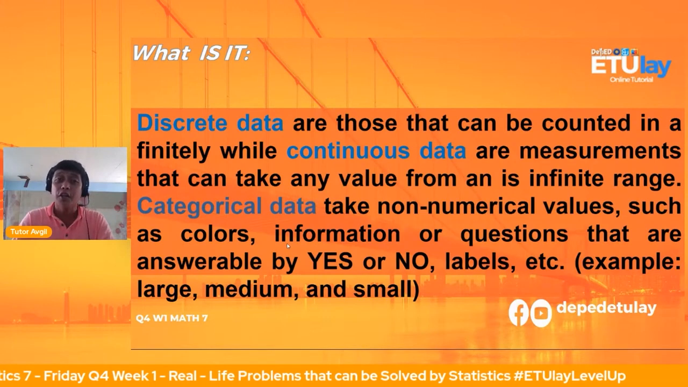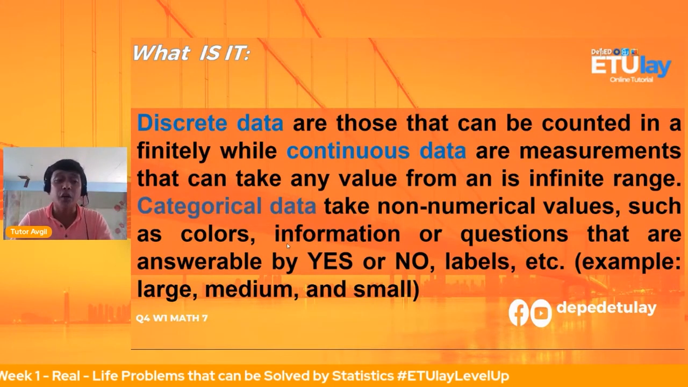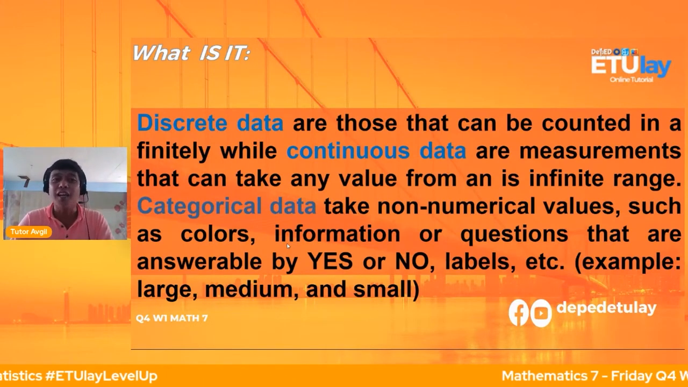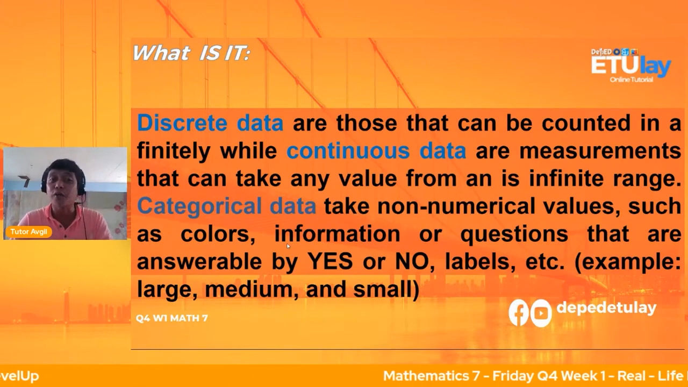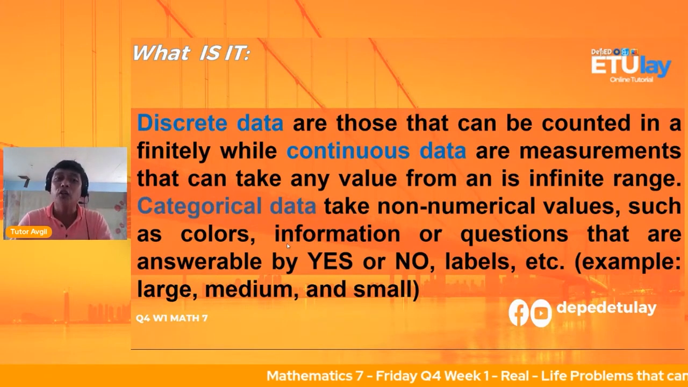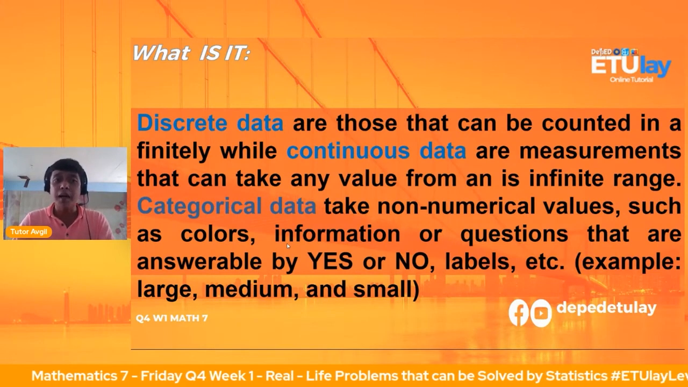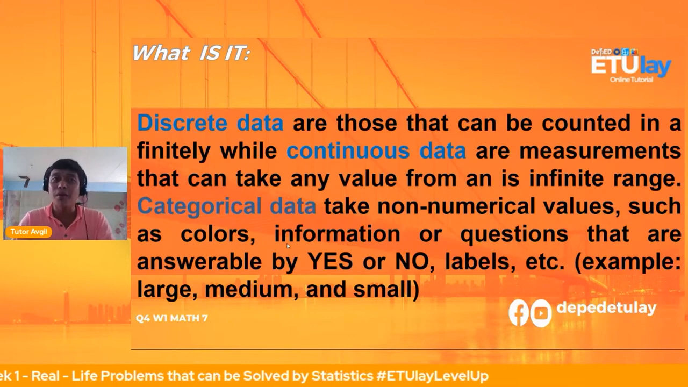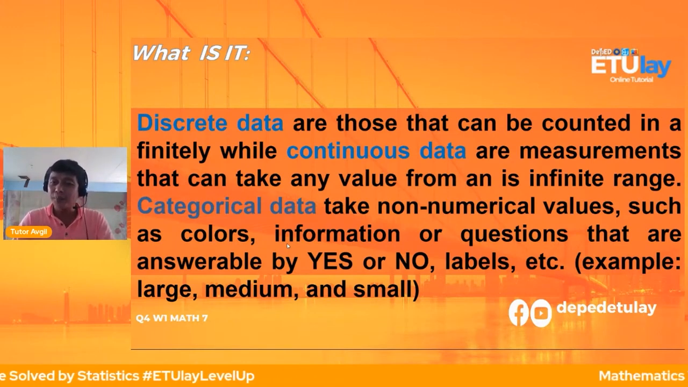Halimbawa, let's say, name, di ba? Yung mga text, yung ating colors, halimbawa, what's your favorite color? Ganyan. The color of your eyes, the color of your hair, yan yung mga tanong natin. And those are what we call categorical data. And then, syempre yung mga numerical data naman, halimbawa height, yung weight natin, di ba? Halimbawa, ilan ang timbang natin. So that is numerical.